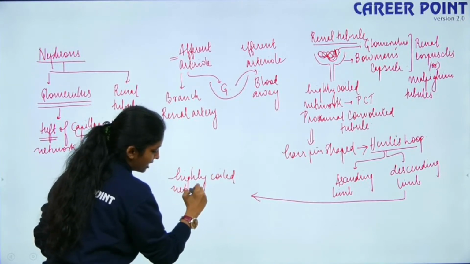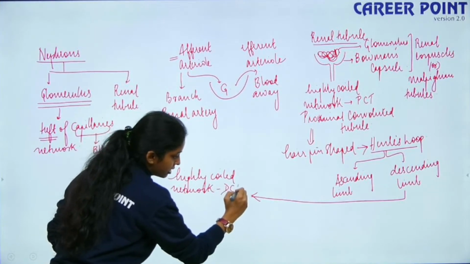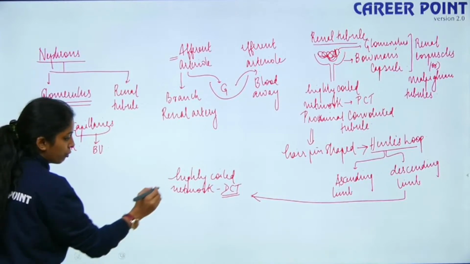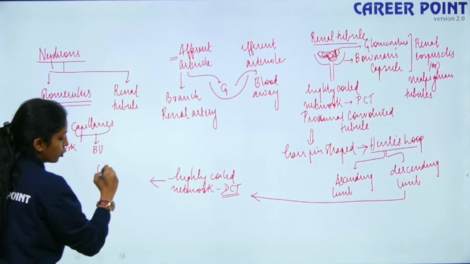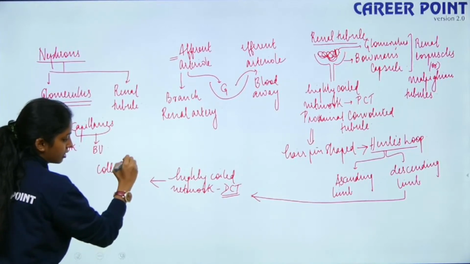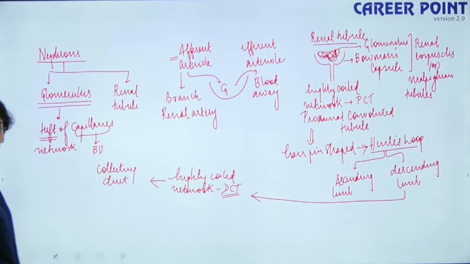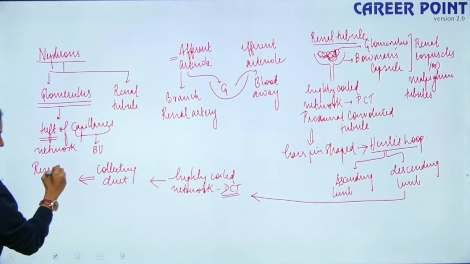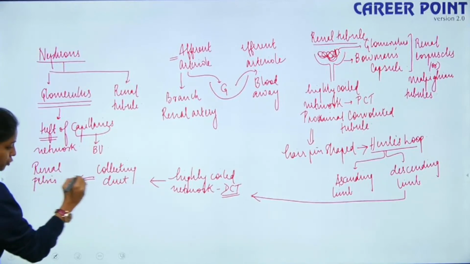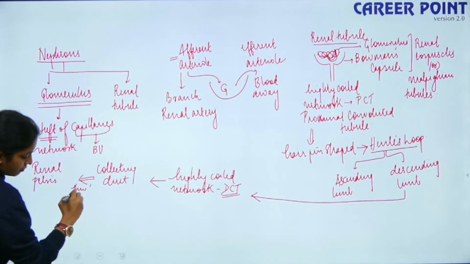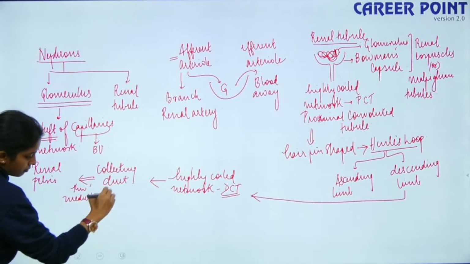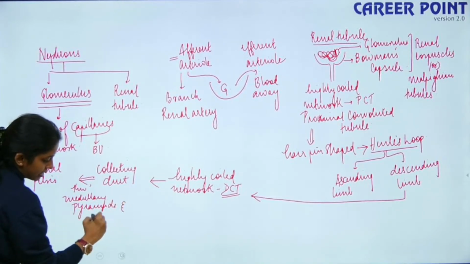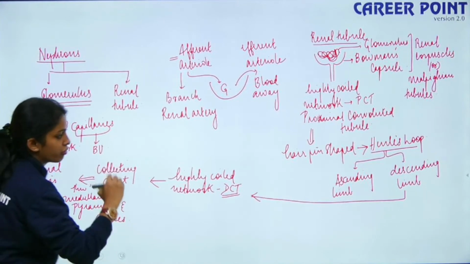That is known as DCT, the distal convoluted tubule, right? This distal convoluted tubule opens into a straight tube known as your collecting duct. The collecting duct opens into the renal pelvis, if you remember, that is inner to the hilum, through medullary pyramids and calyxes. Is the structure of nephrons clear?